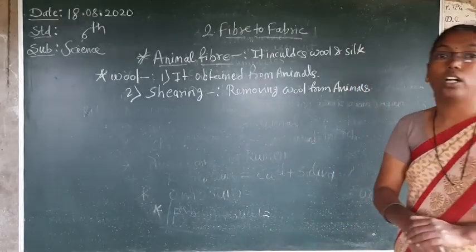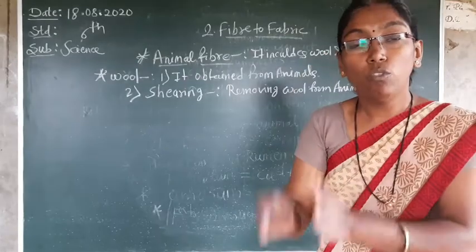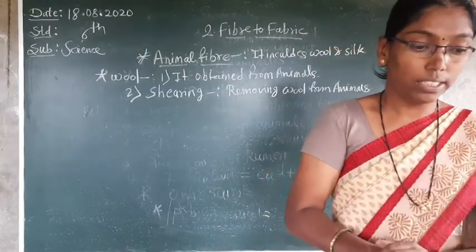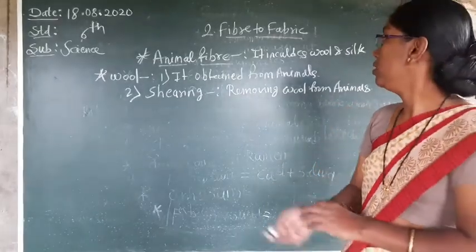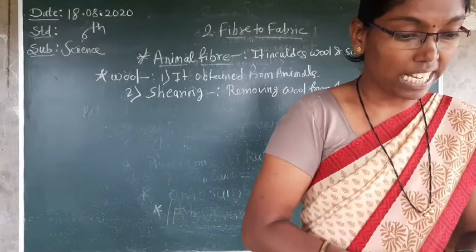This process is called shearing. Don't forget, removing wool from the animals is called shearing.